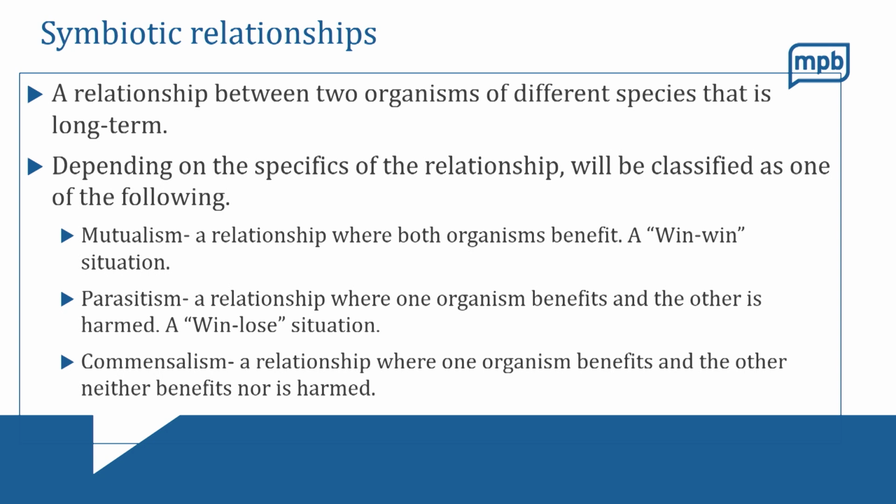And then the last type of symbiotic relationship that we'll talk about is called commensalism. This is a relationship where one organism benefits and the other is neither harmed nor benefits from the relationship. So they can be good, they can be a win-win situation, and then they can be bad for organisms sometimes as well. Let's go ahead and take a look at a couple different examples of these types of relationships.